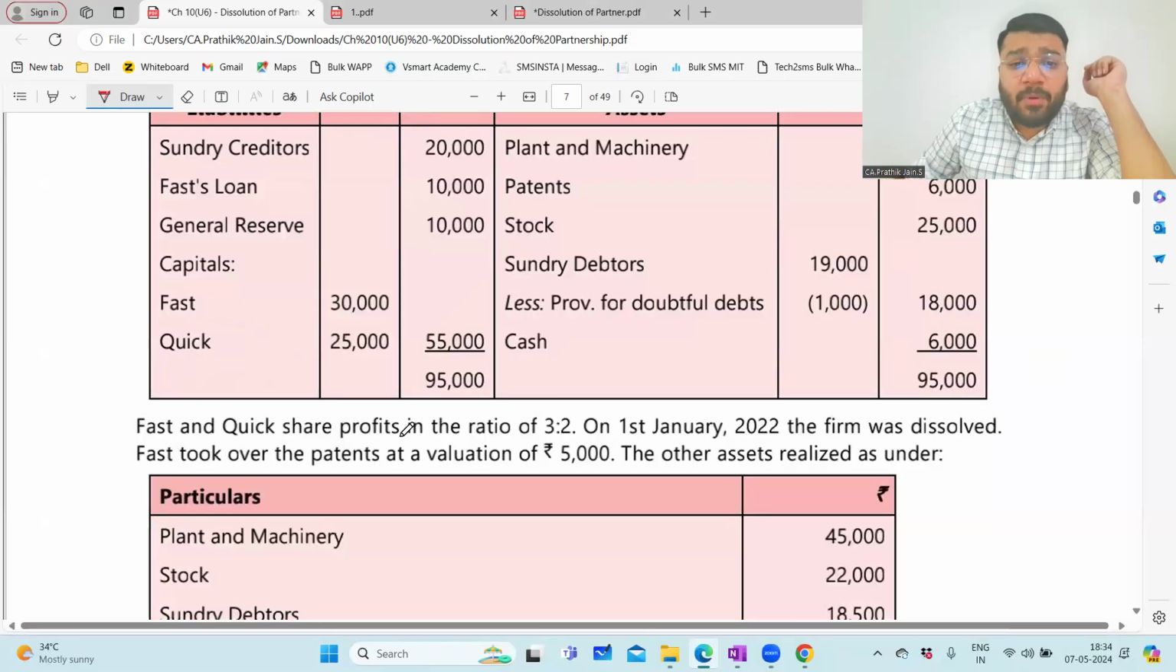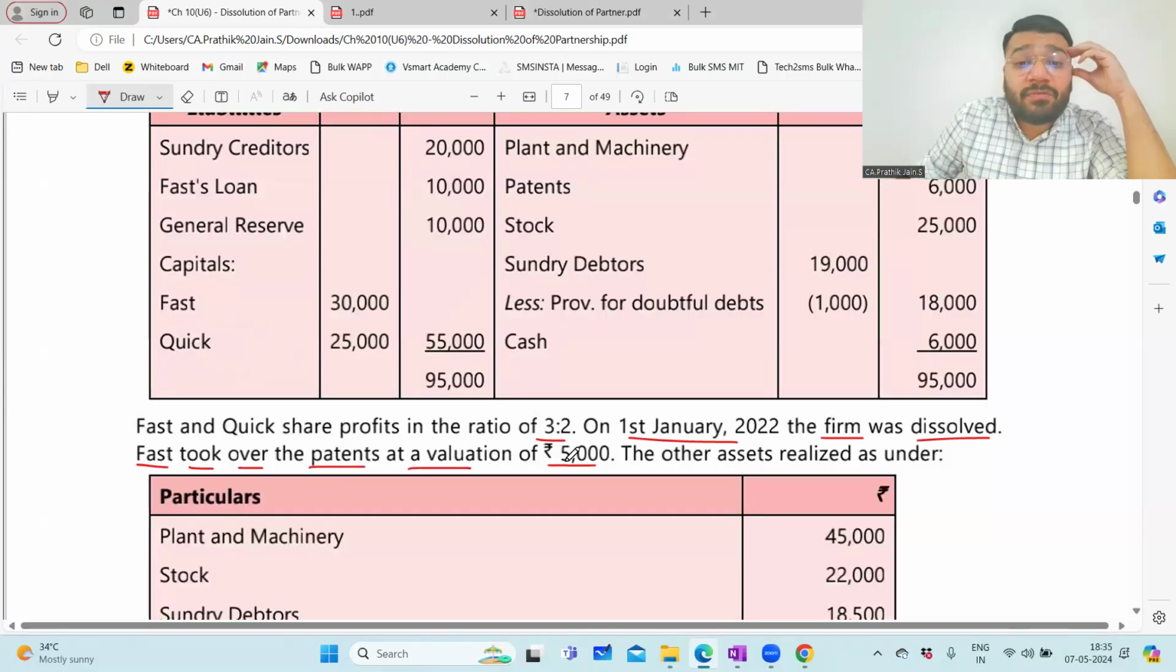Below, what are they telling? Fast and Quick share profits in the ratio 3:2. On 1st Jan 2022, the firm was dissolved. So this is a question of dissolution. Anyways, Fast took over the patent at a valuation of 5,000. We'll do this when I prepare the realization account.